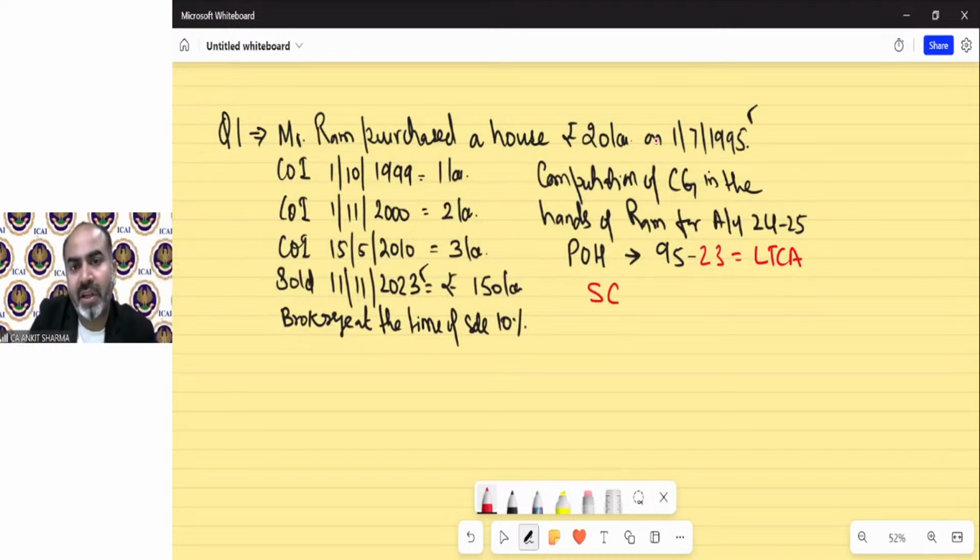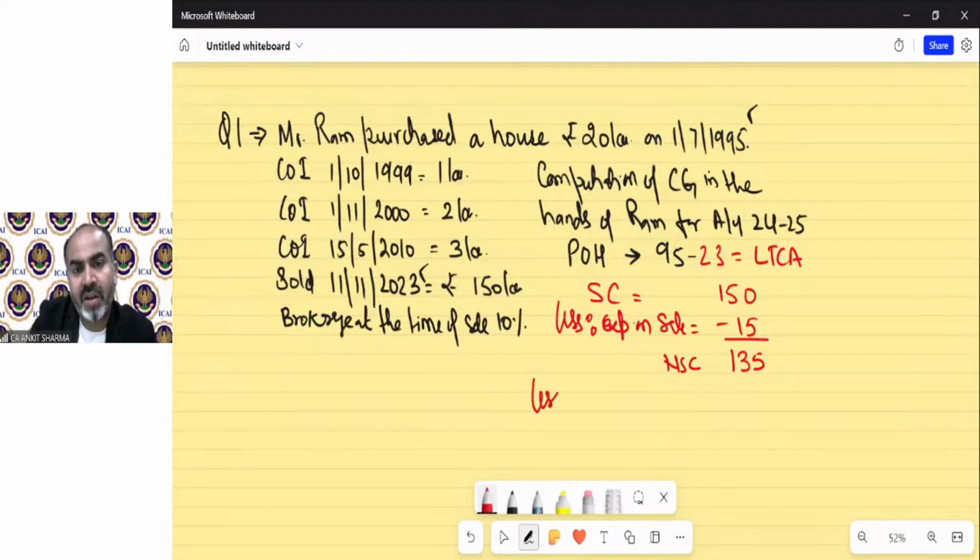Now the sale consideration. The sale consideration in the question is 150. We have to deduct the expense on transfer, that is brokerage. Expense on sale 10%, that means 15. So my net sale consideration will be 135 lakh.